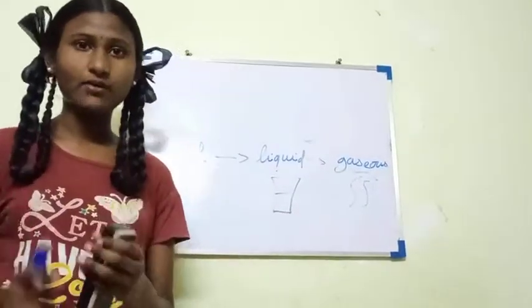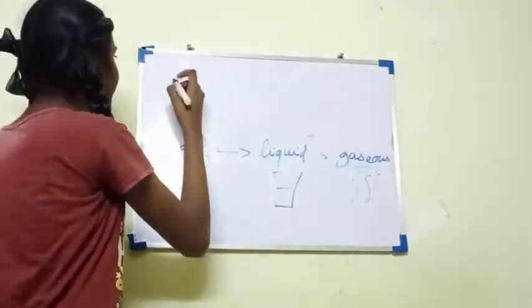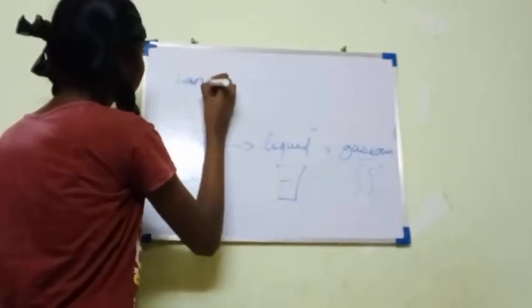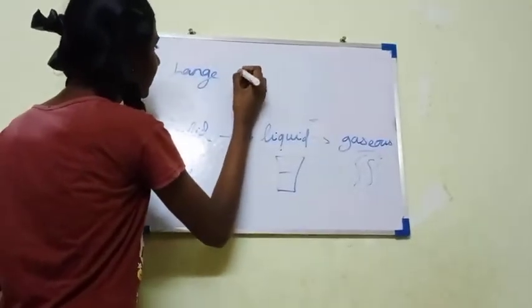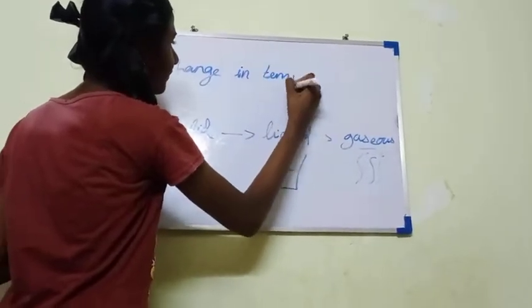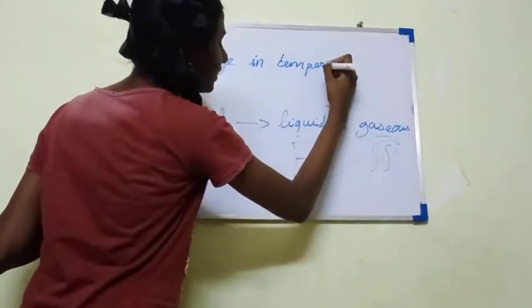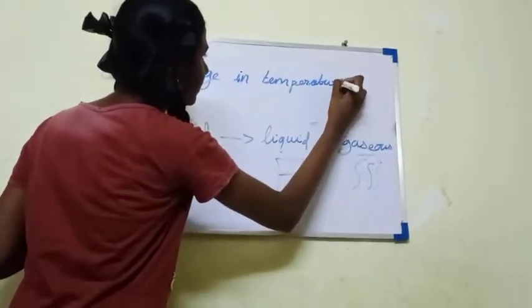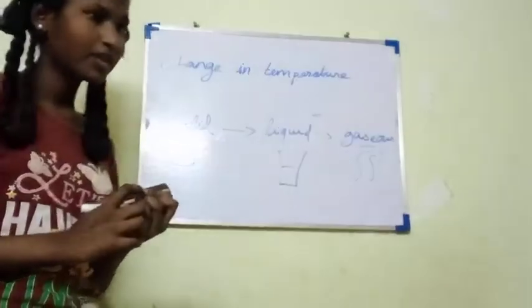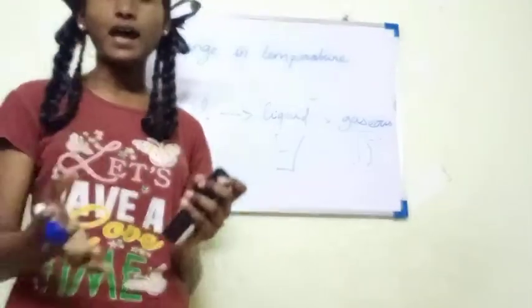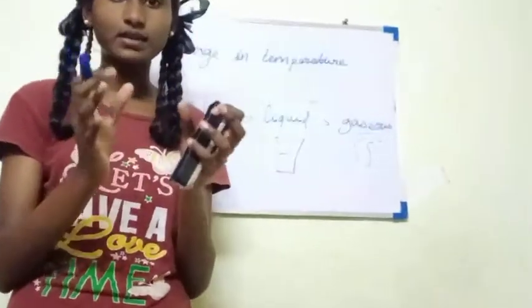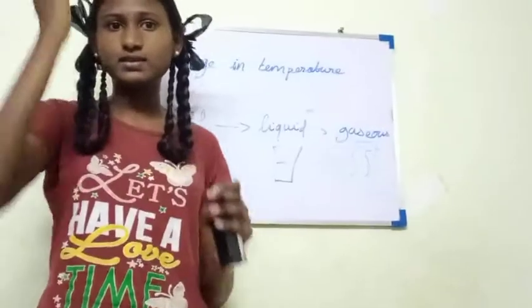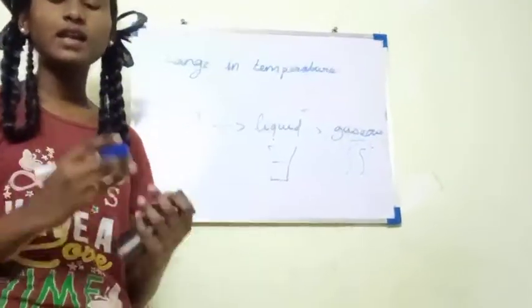Let's go to the next part, that is the change in temperature. What is the change in temperature? When there is a hot thing, the temperature will start to go up. When there is a cold situation, it starts to decrease. That takes place in a change in temperature.